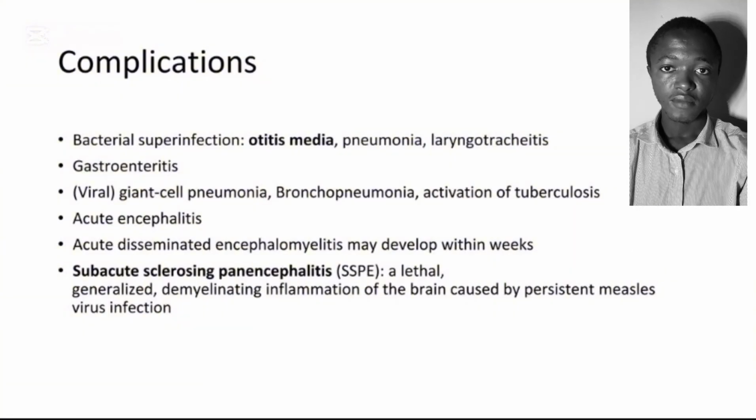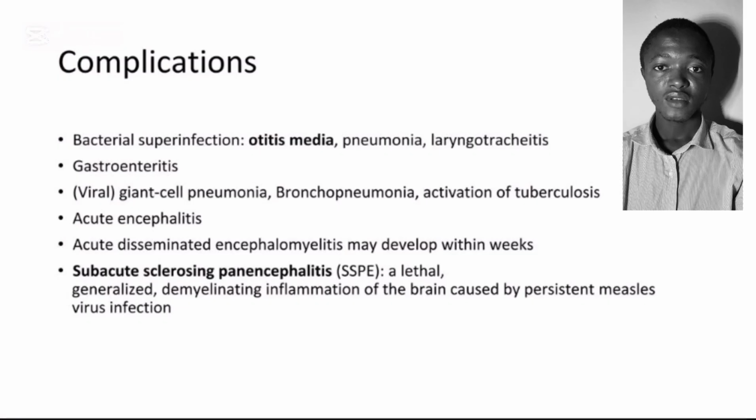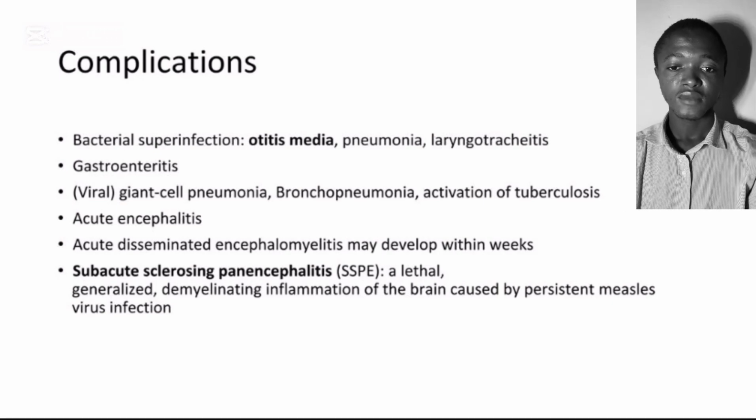Also, we have gastroenteritis and viral giant cell pneumonia, acute encephalitis, and acute disseminated encephalomyelitis, which may also develop within weeks. Of course, we have subacute sclerosing panencephalitis, which is the SSPE, a lethal generalized demyelinating inflammation of the brain caused by persistent measles virus infection. So this is what SSPE is all about.